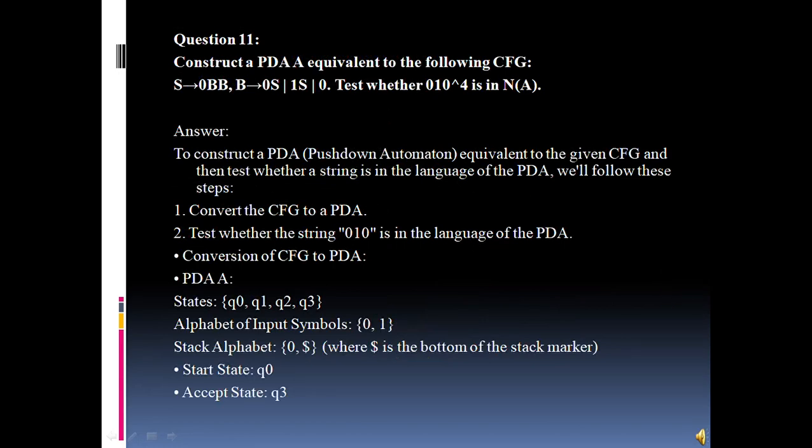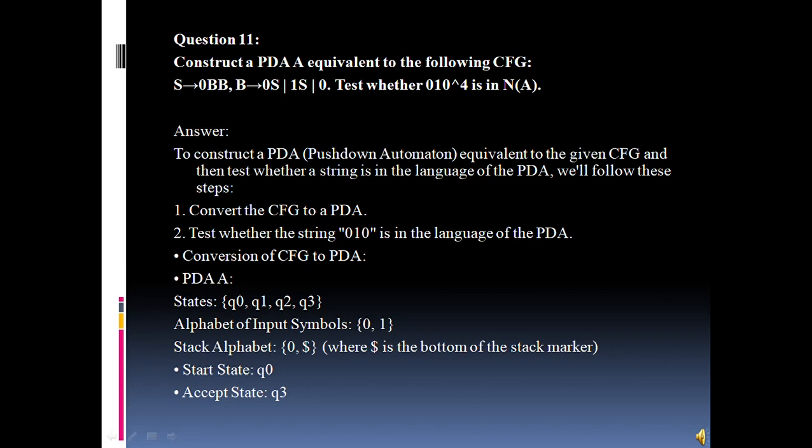Okay, so now let us proceed to the next question, question number 11. We have to construct a PDA, a push down automata, equivalent to the following CFG. The CFG is given in the question. We have to test whether 0 1 0 to the power 4 is in the CFG or not.